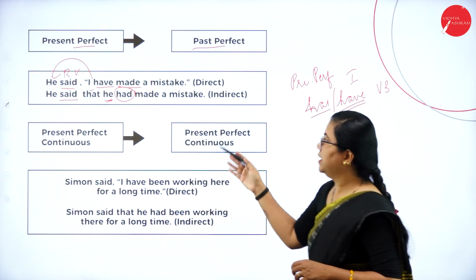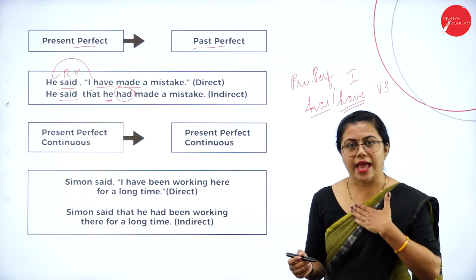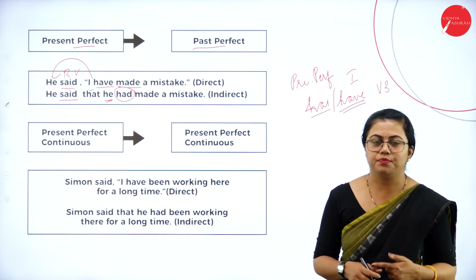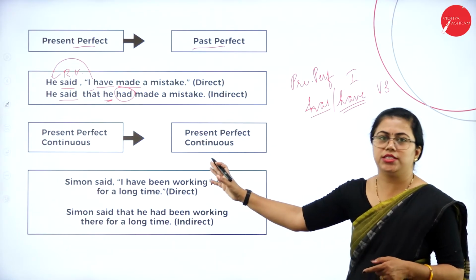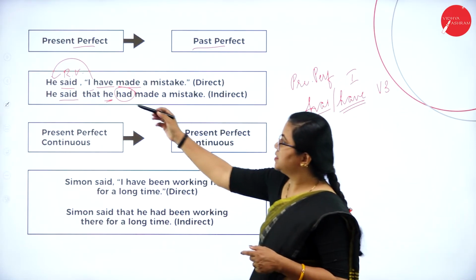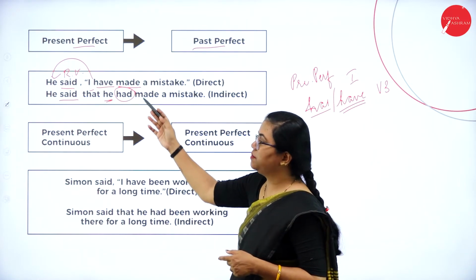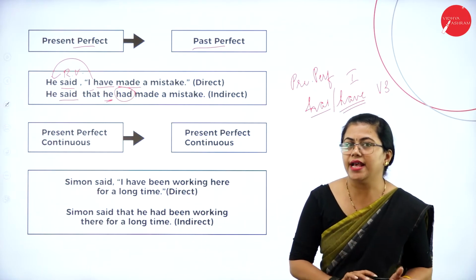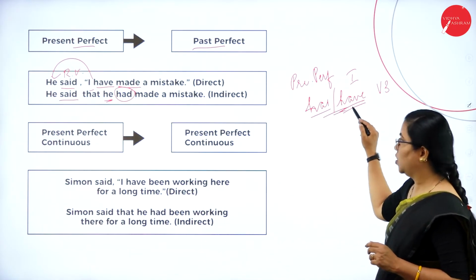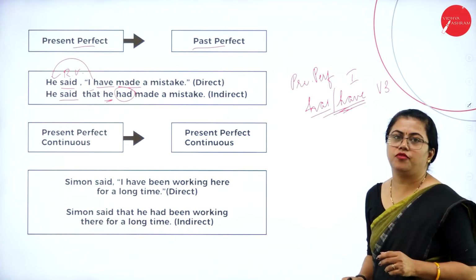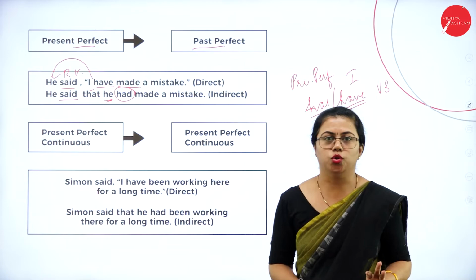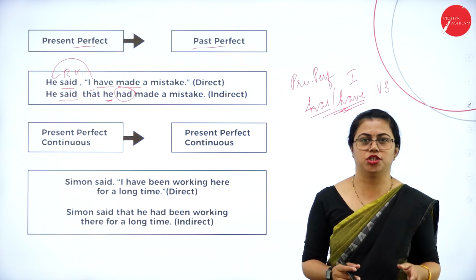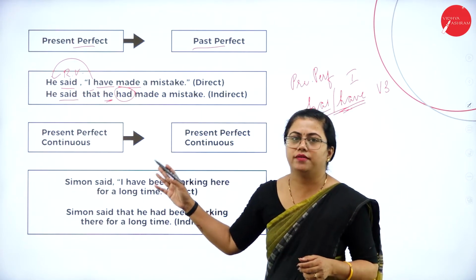Fine. He said that he had made a mistake. I have made a mistake becomes he had made a mistake. Okay, so have will change to had. Fine. If it is has, then also it will change to had only. Suppose he said that she has made a mistake, then here it will be she had made a mistake. Even if it is has or have, whatever it is, present perfect will change to past perfect. Have or has will change to had only. Okay, in past tense, that is in had, you don't have any plural or singular differentiation. Only in present tense you have the differentiation.